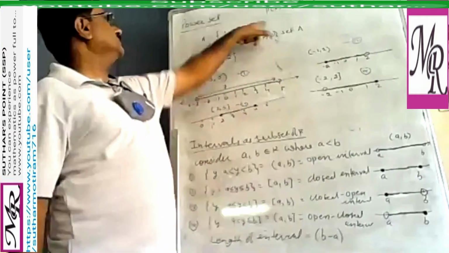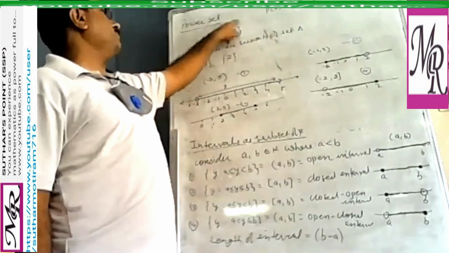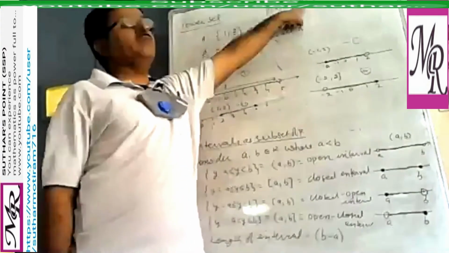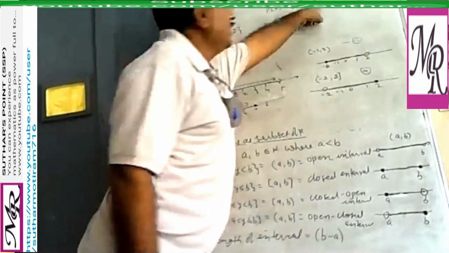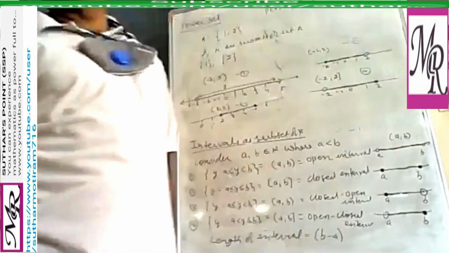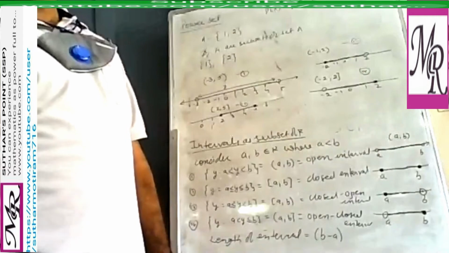Bracket A means this set. So what is the power set of A? That will contain the subsets of A, that is the empty set, set containing 1, 2, set containing 1 and set containing 2. Right?